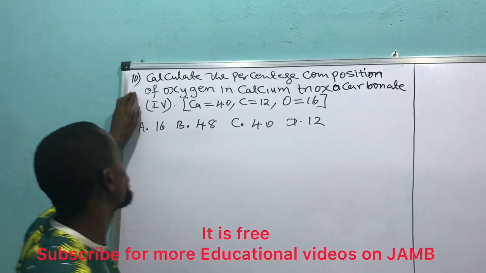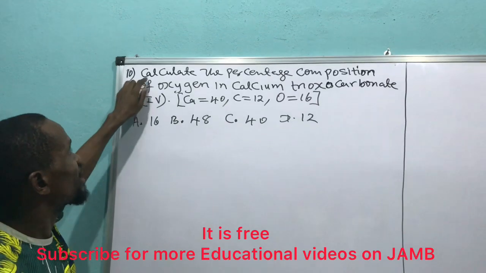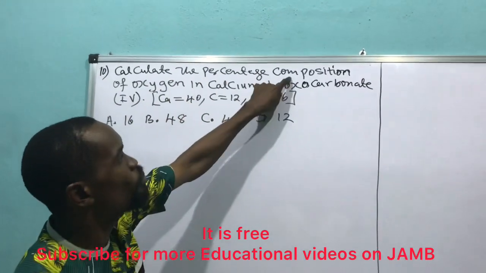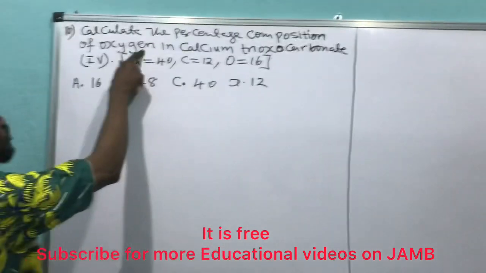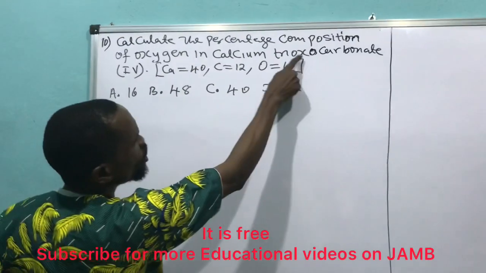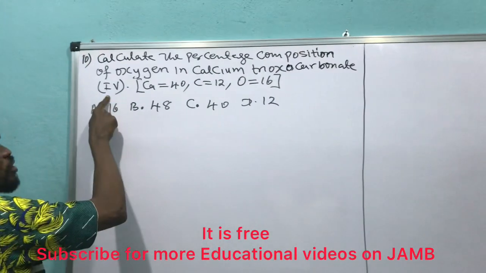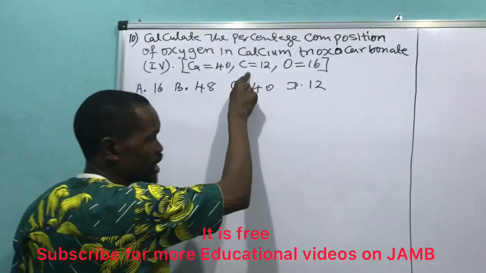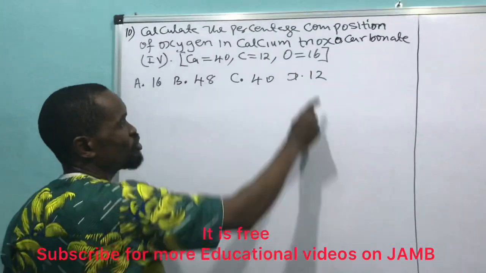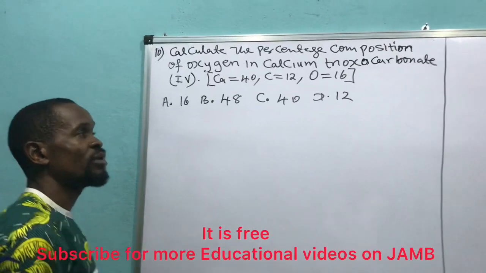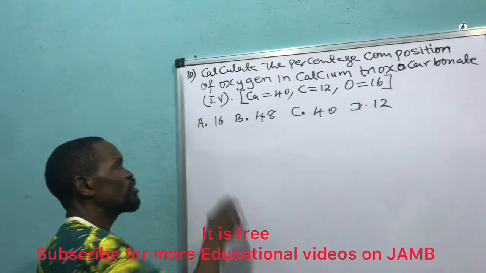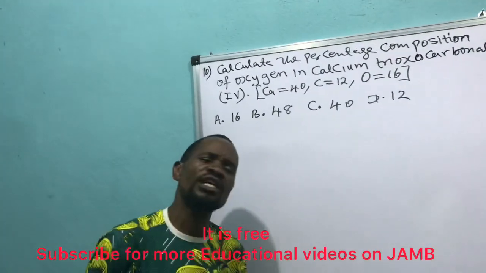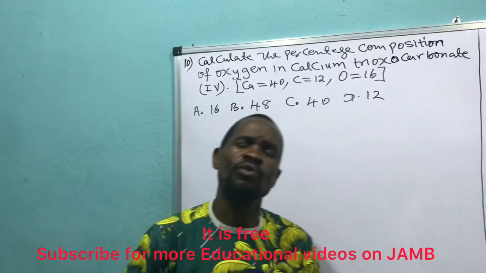Yeah, this is question number 10. It says, calculate the percentage composition of oxygen in calcium trioxocarbonate(IV). They give us calcium to be 40, carbon to be 12, and oxygen to be 16. That's the atomic mass of those elements. So look at the options they give us. I don't know the answer until I calculate.